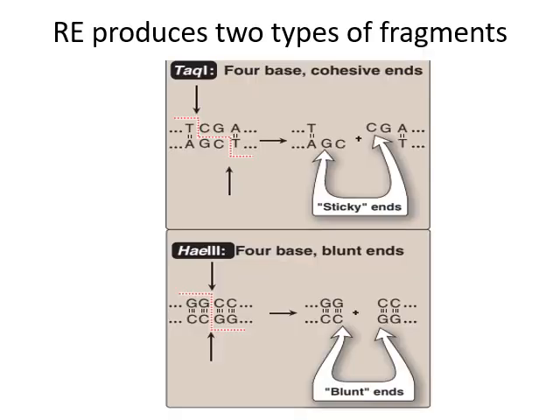Now, the action of restriction endonucleases. Restriction endonucleases produce two types of fragments, either a sticky end or a blunt end. How is it? Some restriction endonucleases cleave both strands of DNA so as to leave no unpaired bases on either end. You can see here. So, it will produce a blunt end. Best example here is HaeIII that is Haemophilus aegyptius third enzyme.